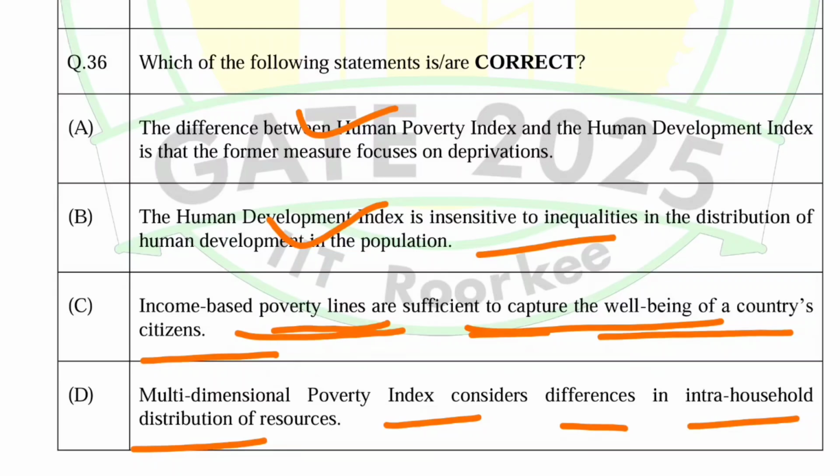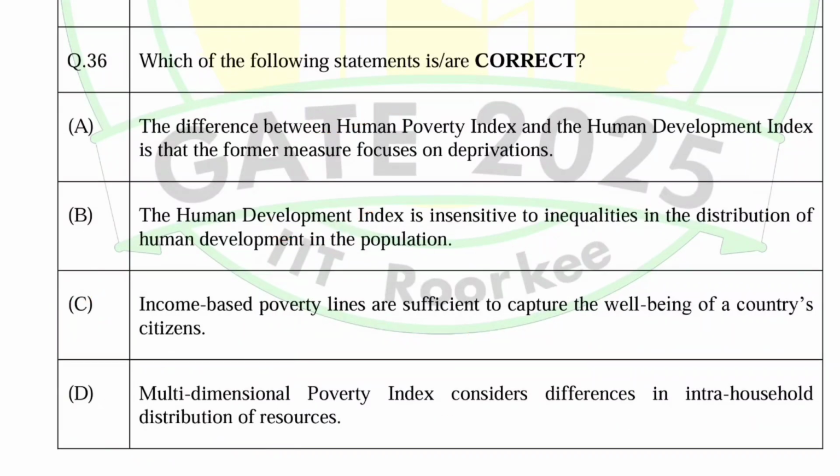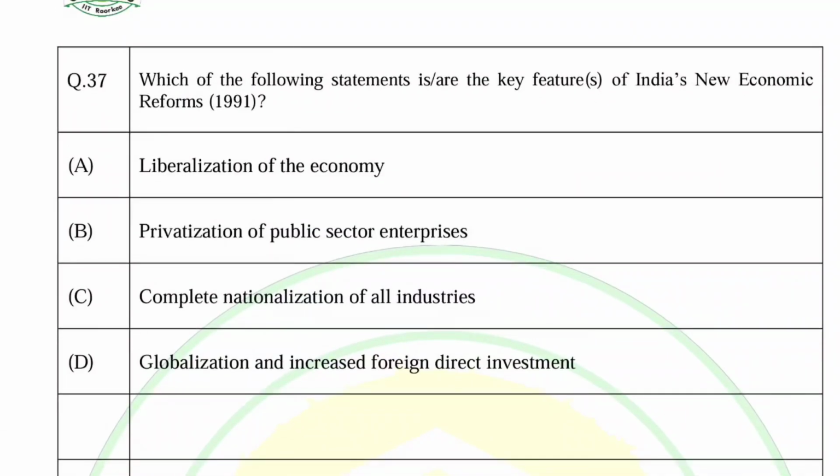So I guess these two are not correct. The first two should be the correct options. So it is a multi-select question. This is in fact not my domain, so I'm just trying to explain how the paper was.